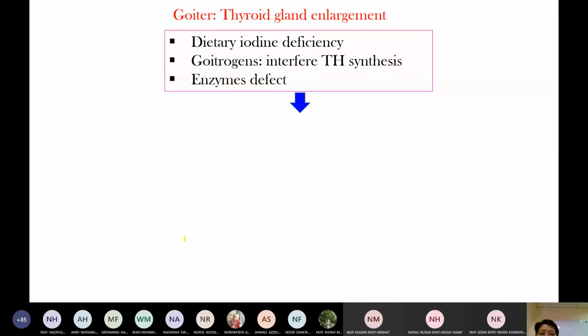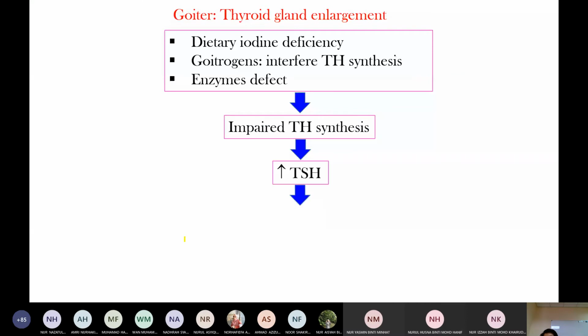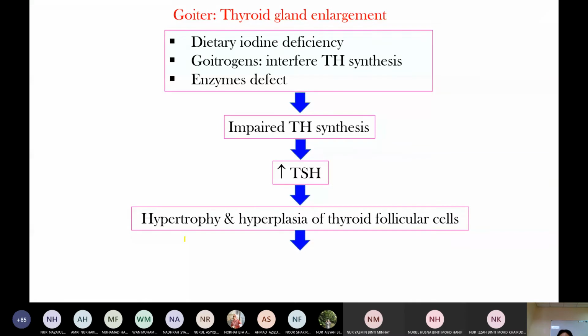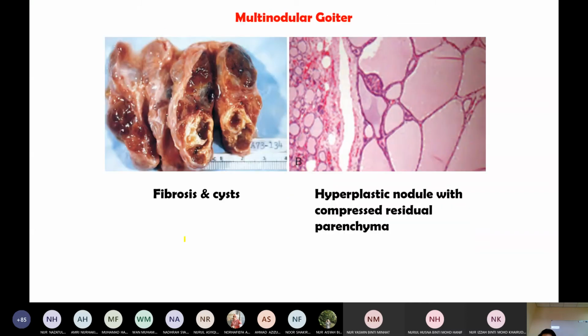Goiter means thyroid gland enlargement. The causes of goiter are iodine deficiency, goitrogens, or an enzyme defect. This leads to decreased thyroid hormone synthesis. When there is a reduced thyroid hormone level in the blood, it stimulates the pituitary to release TSH. TSH acts on the thyroid gland, and the thyroid gland becomes hypertrophic and hyperplastic. This hypertrophy and hyperplasia lead to thyroid gland enlargement.